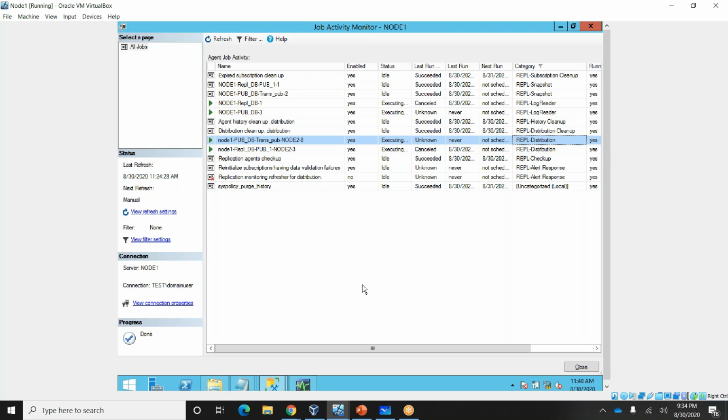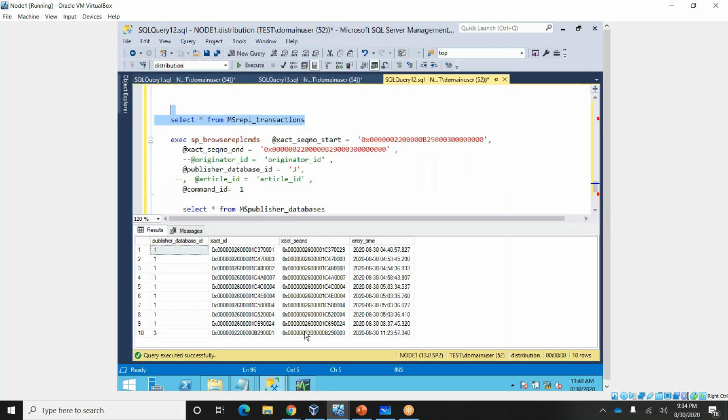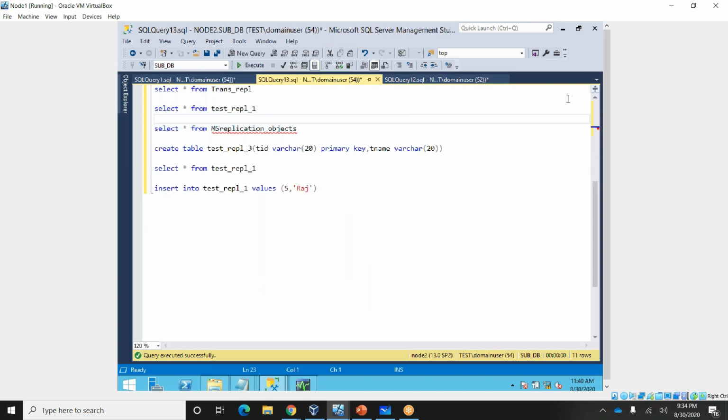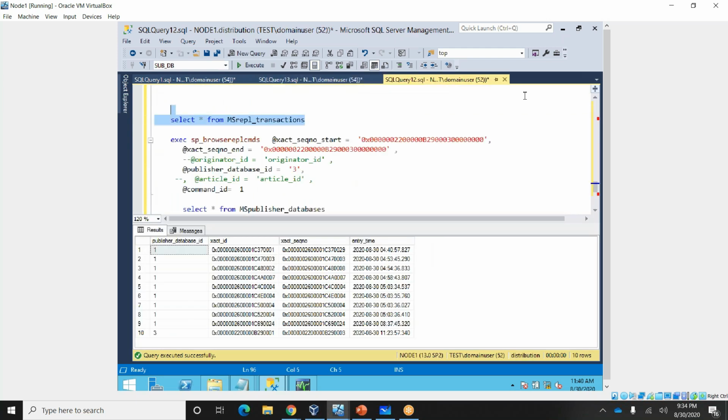Hi Sridhar, Suman here. I had one query. While creating the article, we are creating the schema of the article on the subscription side. Is the creation of the schema on the subscription side mandatory, or is it taken care of by the snapshot agent as well? See, I didn't create a schema actually. I thought of showing it, but due to time constraint I didn't show much about this one. Here, if you go to the script, let me show you.